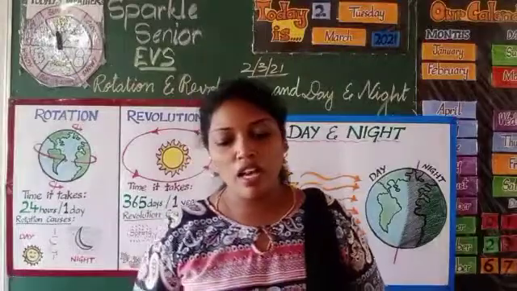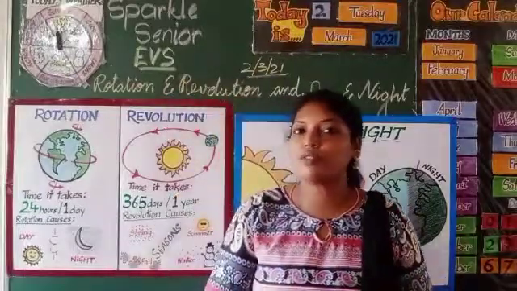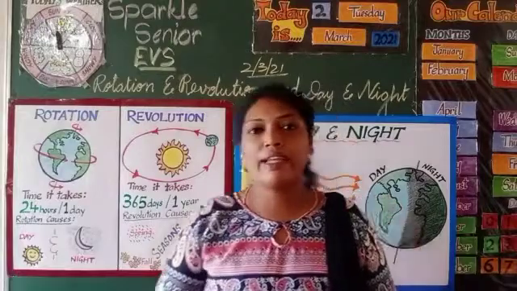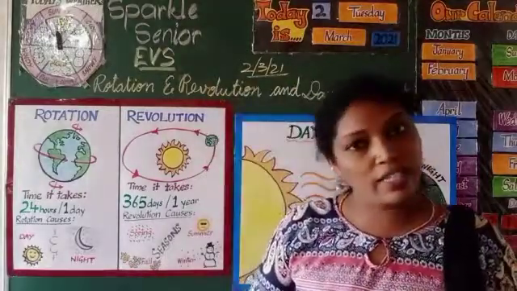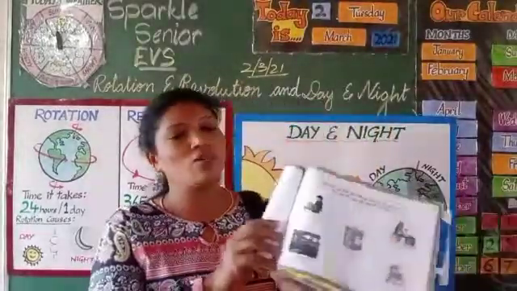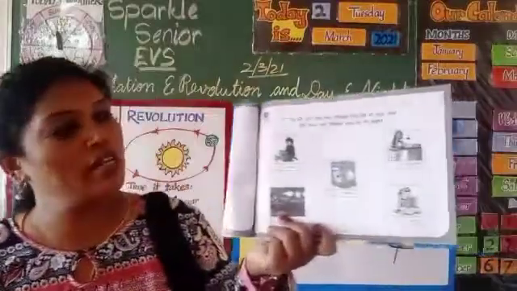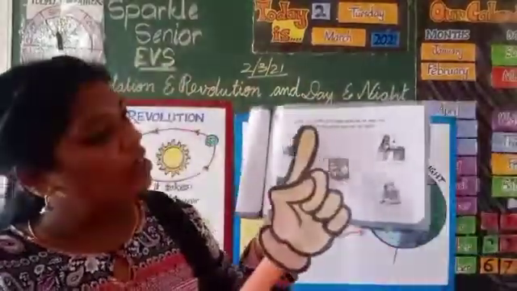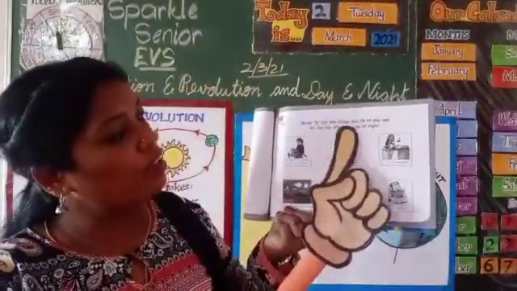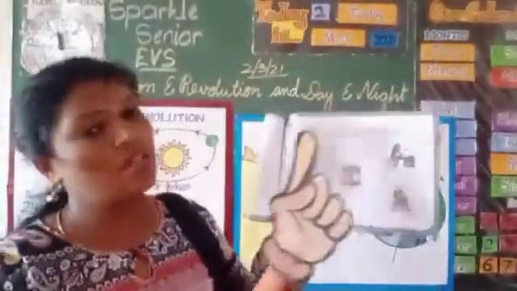Okay children, now I hope that you have understood the concept of two movements of the earth, that is rotation and revolution, and day and night. How does day and night occur? Okay, now let's do the worksheet. Take out your concept worksheet and turn to page number 44 and put today's date before doing this worksheet. Write D for the things you do at day and N for the things you do at night.